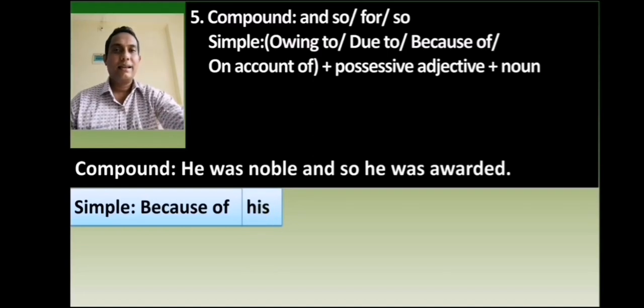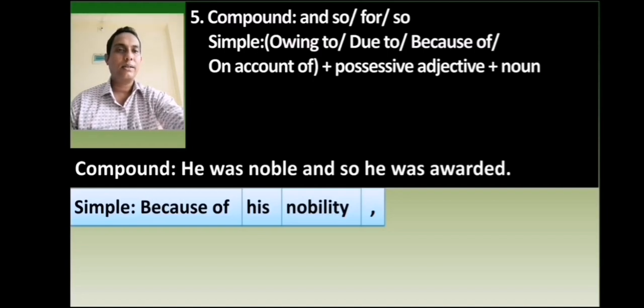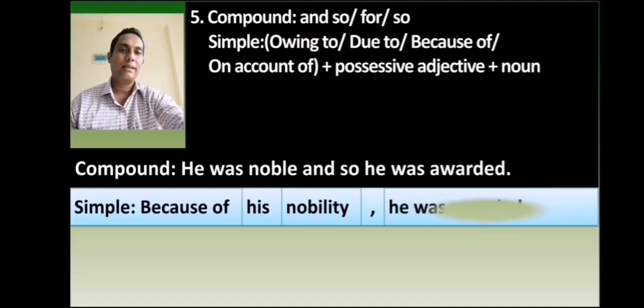Then the adjective of the first independent clause will be noun. Noble is the adjective of the first independent clause. The noun form of noble is nobility. Then you will use comma at the place of and so. Then you will write the second independent clause. The second independent clause is he was awarded. It has become a simple sentence.